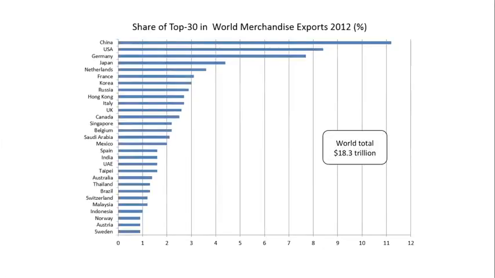Let's start by looking at this bar chart of world merchandise exports. I've taken the top 30 countries because beyond that we're dealing with small percentages, below 1%. However, all the information used in preparing these charts are in the database. The immediate striking point in the chart is the position of China as the world's leading exporter, and more to the point, although you can't see it, the world's largest exporter of manufactured goods.